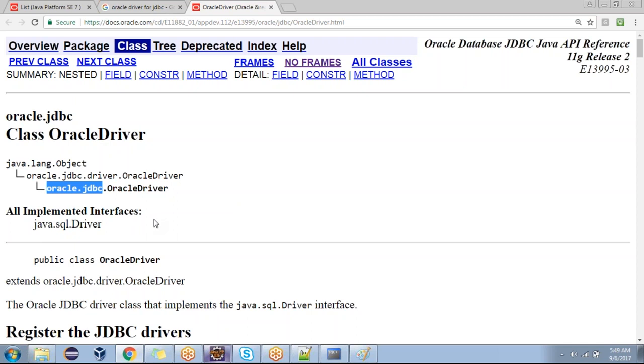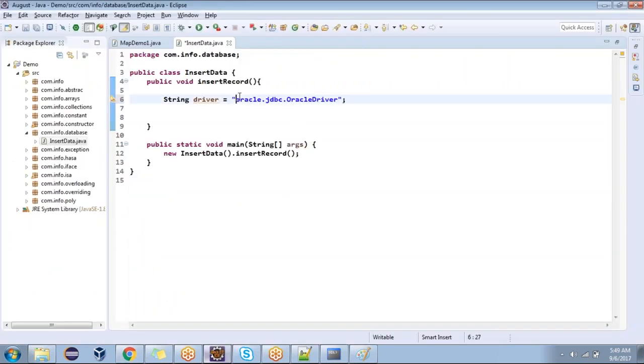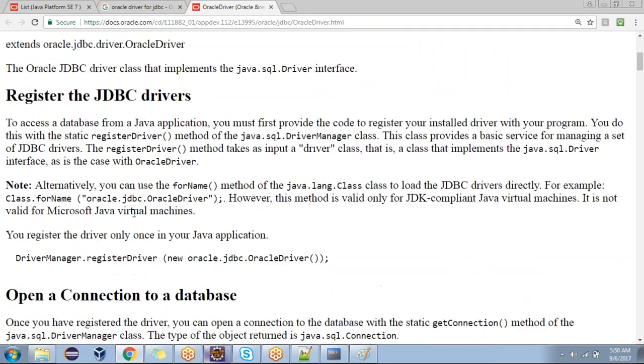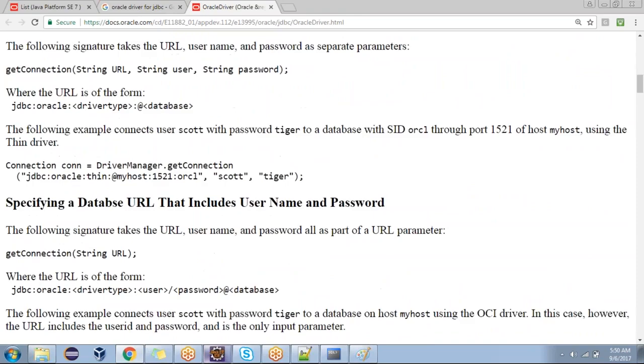You understood now? Oracle.jdbc is a package. In that package, there is a class called OracleDriver. There is a superclass, one more class, OracleDriver only. Which package is it coming from? Oracle.jdbc.driver. Either we can use Oracle.jdbc.driver or we can use Oracle.jdbc. That's up to you. Is it clear now? Whatever you want to use, you can use.